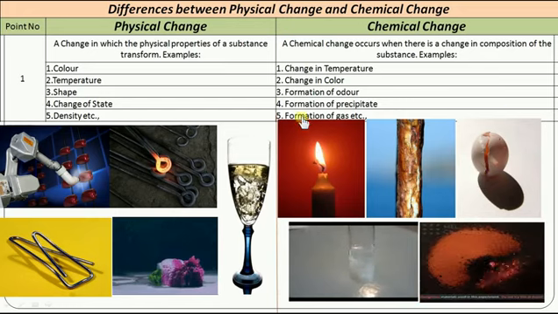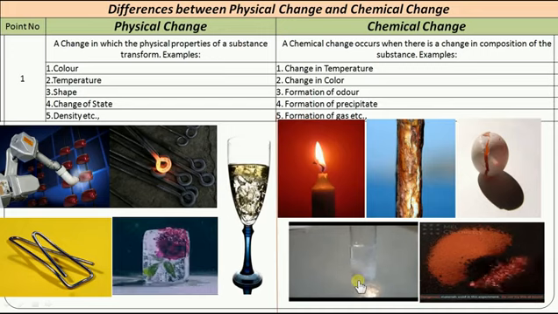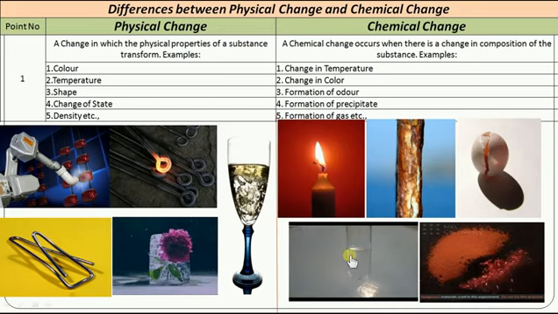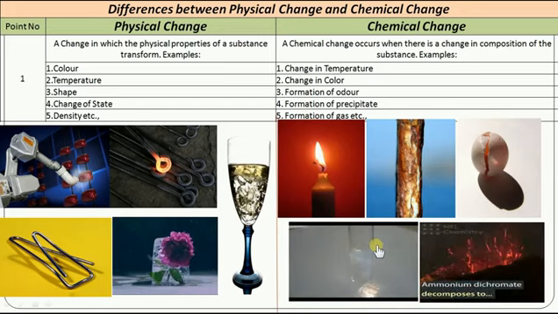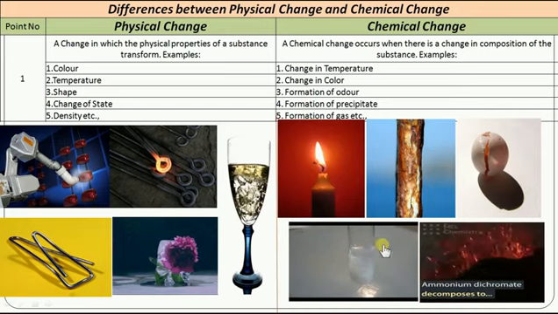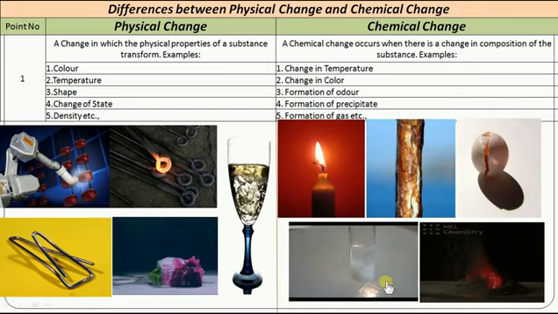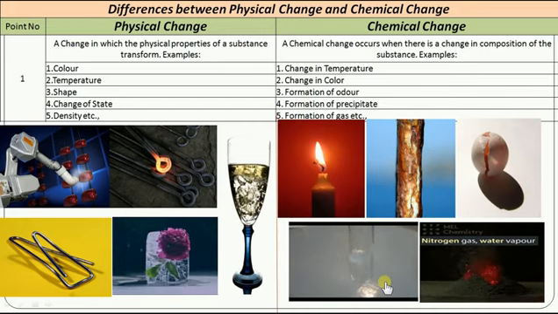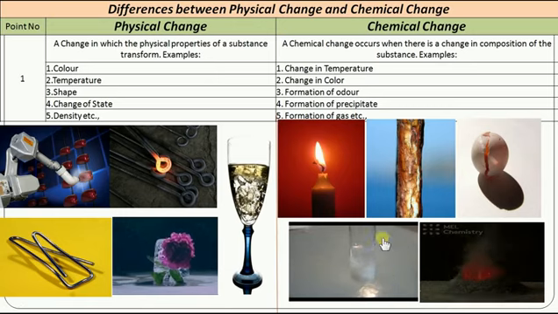And then the formation of precipitate, you could see, right? We could see the white precipitate formed in this test tube. So this is what we call a precipitate. It is an insoluble substance formed in the chemical reaction. It's called precipitate. Got it? Now, when you mix sodium chloride, right?